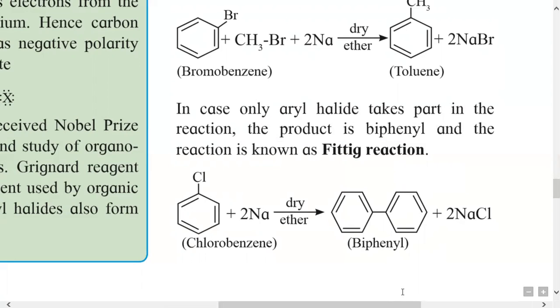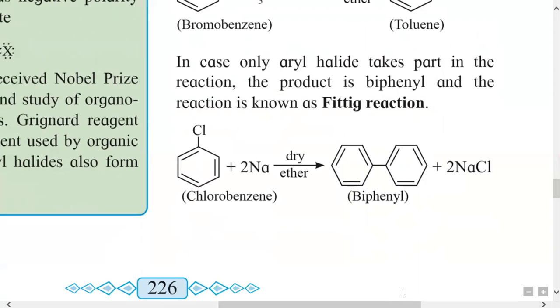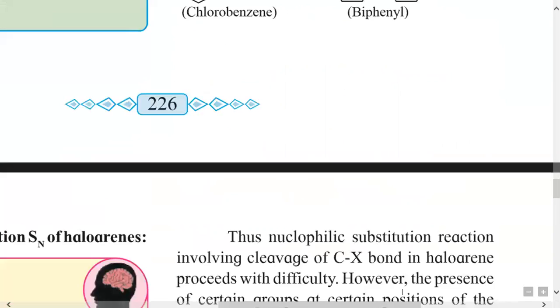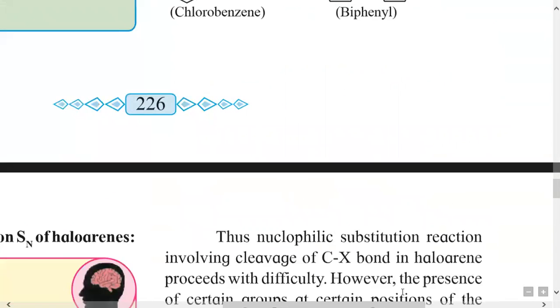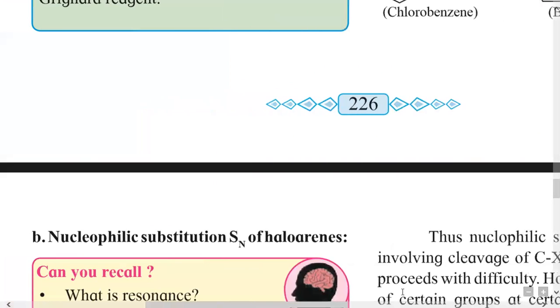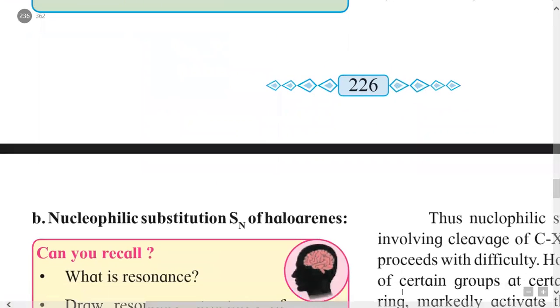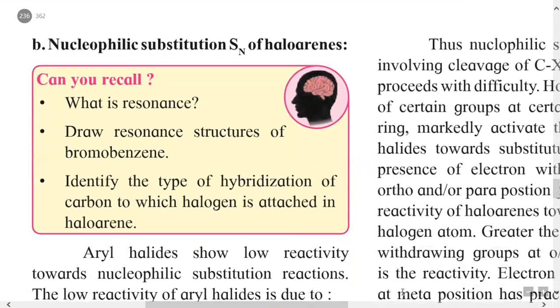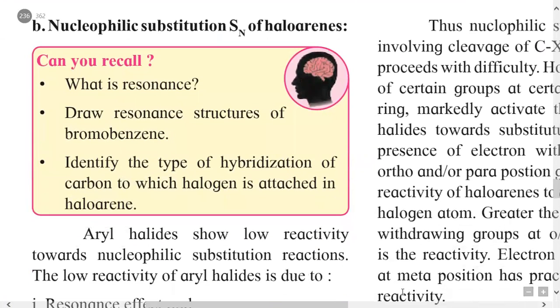Sodium reacts with the chlorine; there must be two molecules of chlorobenzene. That gives two phenyl rings bonded to each other, called biphenyl, and the side product is sodium chloride.